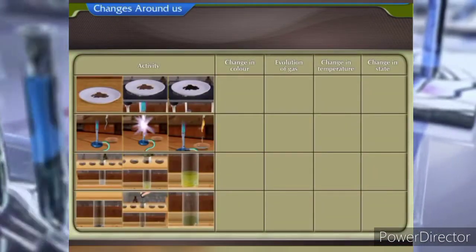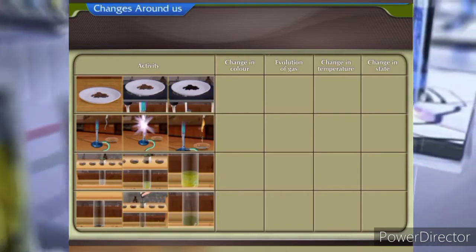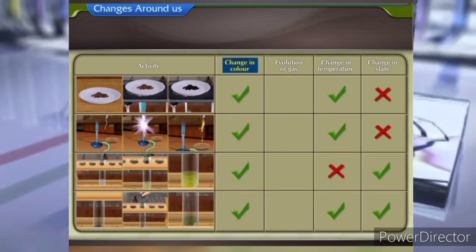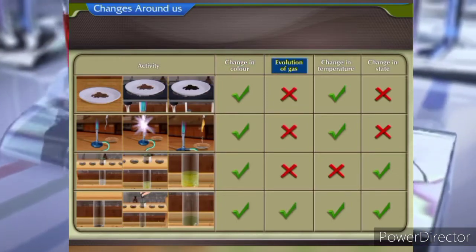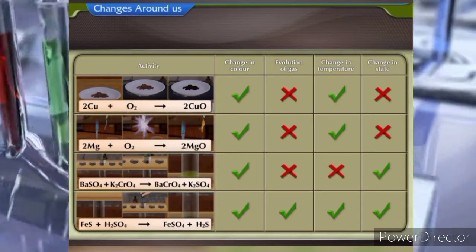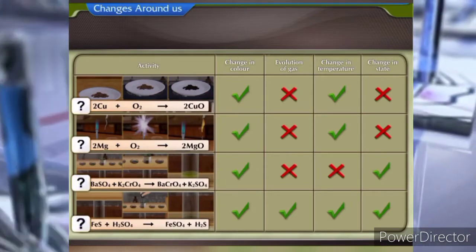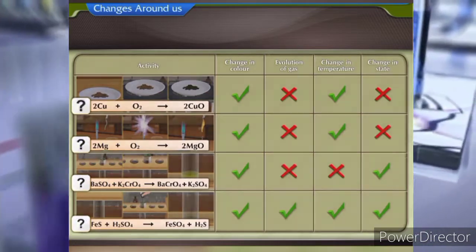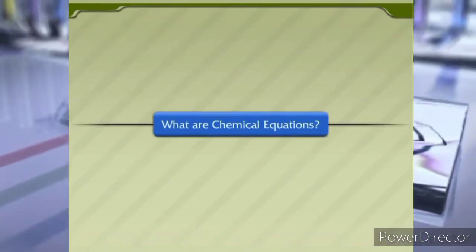From these activities, we can say that a chemical change or a chemical reaction takes place if there is a change in the state, temperature, color of the reactants, or sometimes if there is evolution of gas. Every chemical reaction is represented by a chemical equation. Let us understand what is a chemical equation and why it is necessary to represent chemical reactions in the form of chemical equations. What are chemical equations?